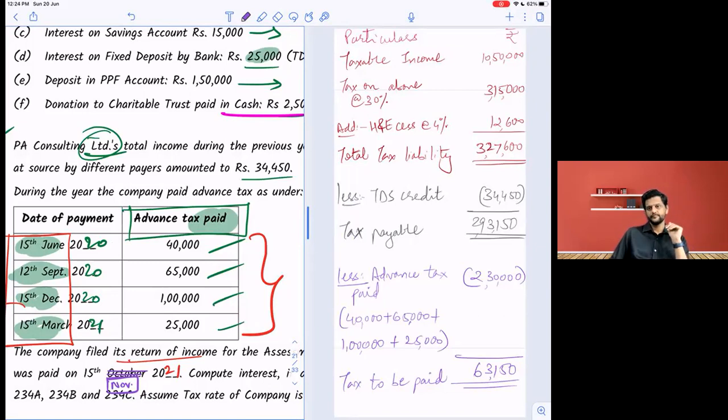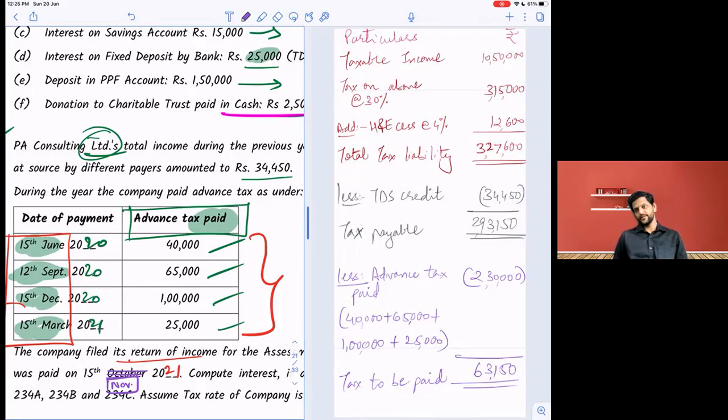Right? So, okay. Then second installment percentage is how much? For 234C, 36. 36. So 293,150 into 36% is 1,05,534. Okay. 1,05,534.